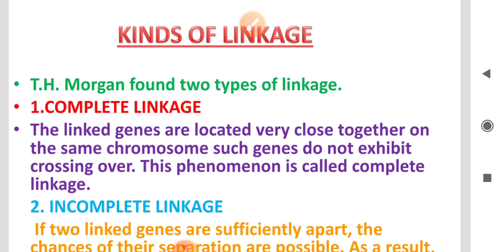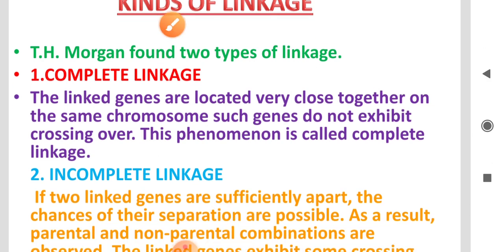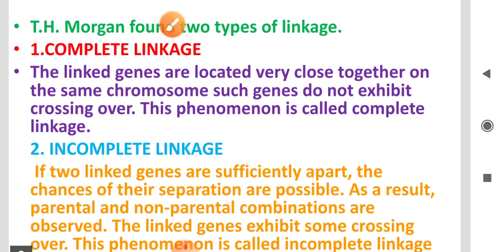Next we will see the kinds of linkages. What are the kinds of linkages? T.H. Morgan was the first to find two types of linkages. T.H. Morgan is one of the scientists. They found two types of linkages: complete linkage and incomplete linkage. What are complete and incomplete linkage?